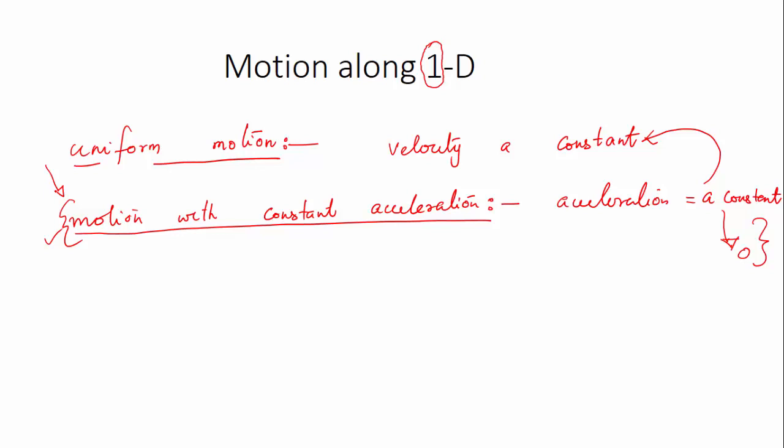And the equations he derived are normally called Newton's equations of motion, of course, but they were actually derived by Galileo by using some principles of geometry, and we will see what those equations are. They are very simple equations. From the definitions of velocity, acceleration and displacement, you can derive those equations, and they are very useful equations. Now we will try to derive those equations.